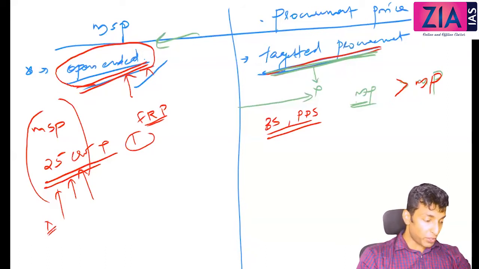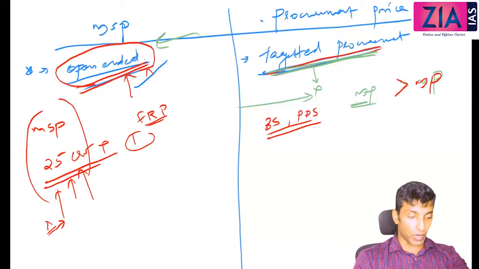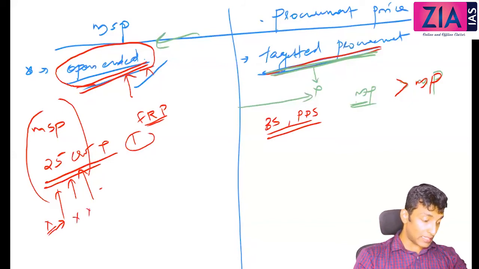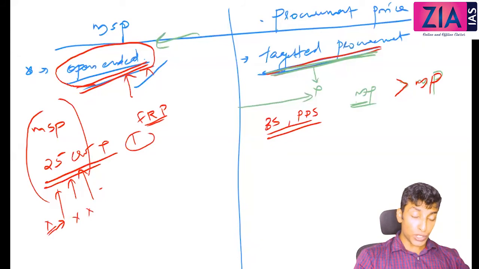When we talk about potato, tomato, all those things will not be there, because these are perishable items, right? When we go for perishable items, and government is making a promise that government will procure unlimited quantity, since these are perishable items, there is no storage facility, the infrastructure facility is not there, so that leads to wastage. And also secondly, this potato, tomato, those kinds of items, these are not crucial for food security. It is not going to affect food security. So these are the two reasons why those items are not coming under